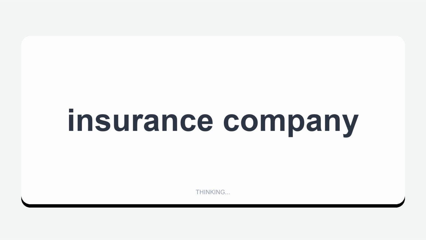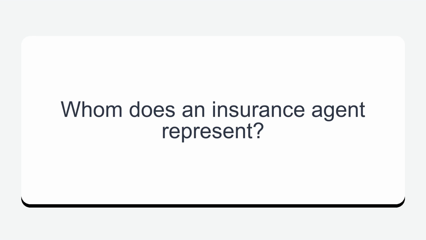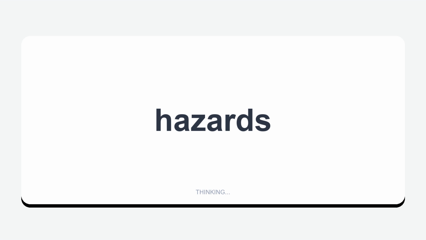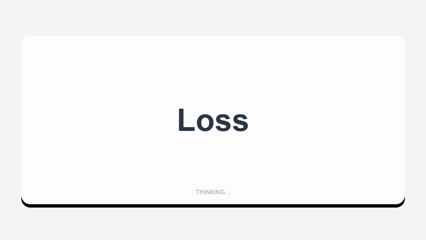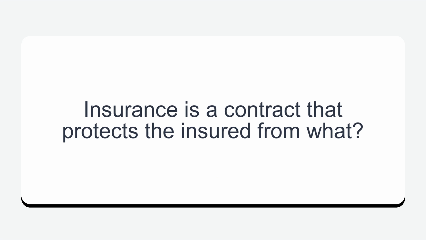Insurance company. Whom does an insurance agent represent? Hazards. Conditions that increase the chance of a loss are known as what? Loss. Insurance is a contract that protects the insured from what?